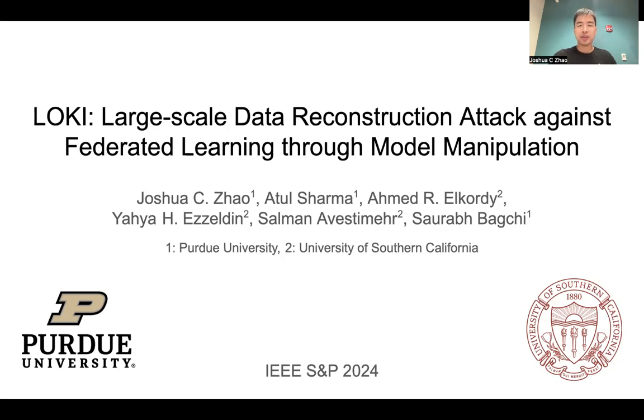Hello, everyone. My name is Joshua Zhao, and I'll be presenting the paper LOKI, Large-Scale Data Reconstruction Attack Against Federated Learning Through Model Manipulation. This work was done with my collaborators at Purdue University and University of Southern California.